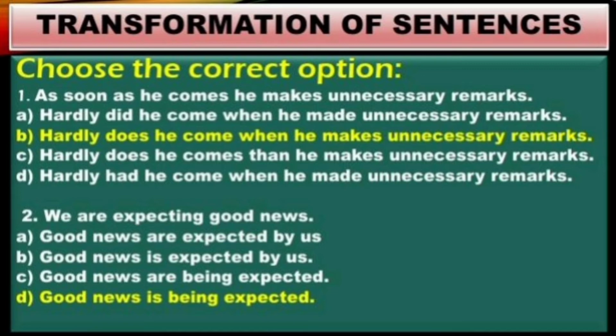Looking at option A, "good news are expected by us" cannot come. Option B, "good news is expected by us", that "being" is missing there. And option C, "good news are being expected". So good news is singular, but here there is a plural verb "are". Therefore, these options are wrong. Option D is correct. Okay, now we shall discuss question number 3.